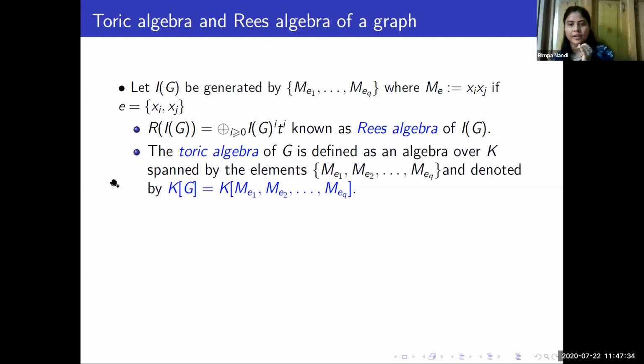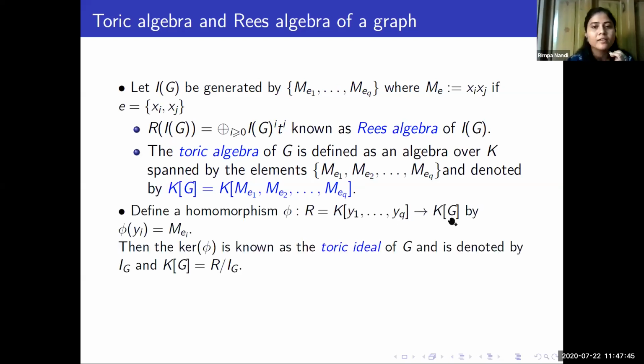Now as we have an algebra, we will try to find a defining ideal for this algebra by defining a map from a polynomial ring to this algebra. Here we are taking the polynomial ring R equals this polynomial ring, where y1, y2, up to yq are the variables, and they basically denote the edges e1, e2, up to eq of the graph, and we define the map in this way.